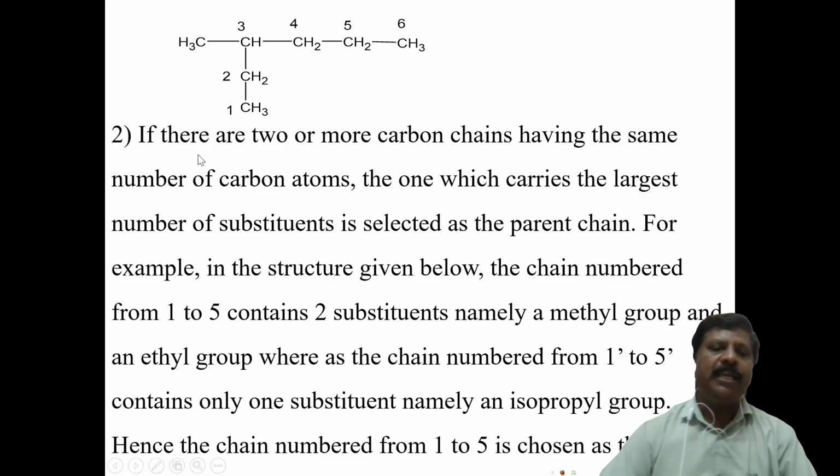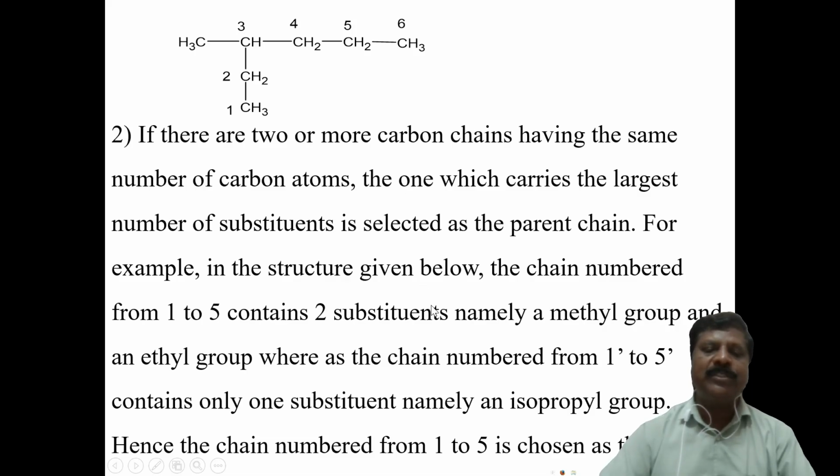Second, if there are two or more carbon chains having the same number of carbon atoms, the one which carries the largest number of substitutions is selected as the parent chain. This is another rule.